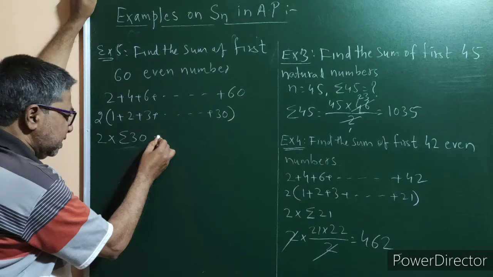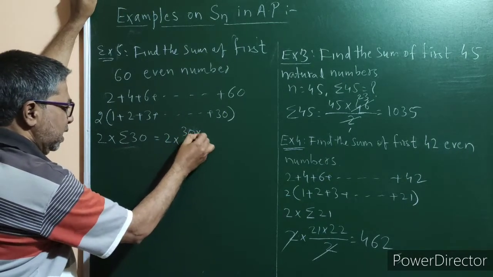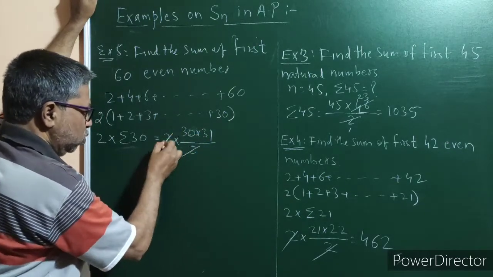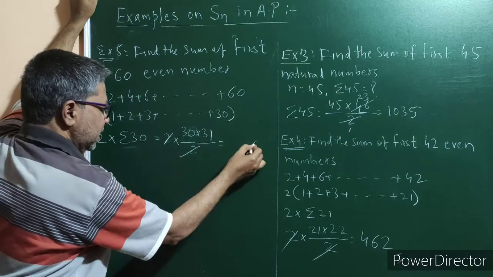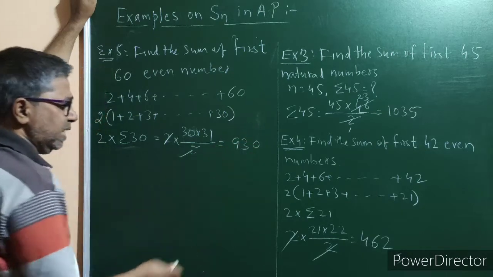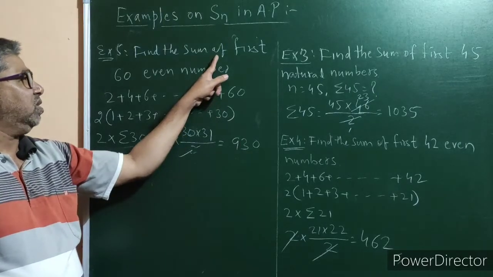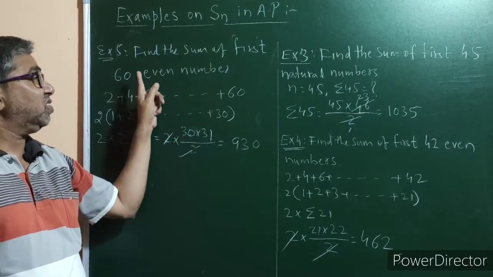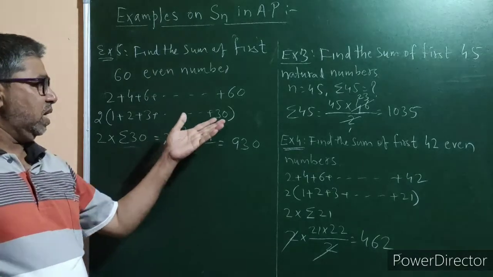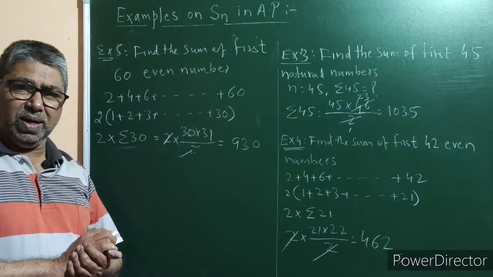And this equals 2 multiplied by 30 into 31 upon 2, that is n into n plus 1 upon 2. The 2s get cancelled. 31 times 30: 1 times 30 is 30, 3 times 30 is 90, plus 3 gives 93. So 930 is the sum of the first 60 even numbers. In this way, this third formula can be applied to find the sum of the given numbers.